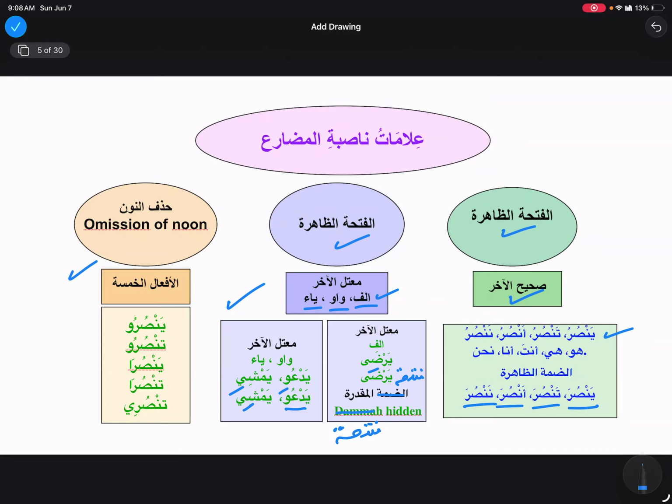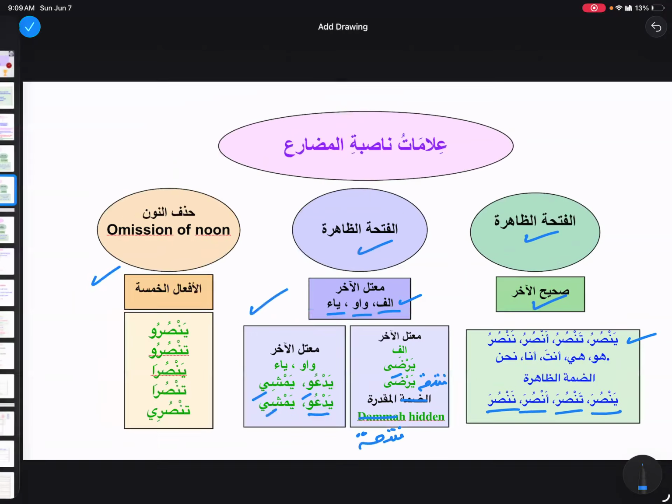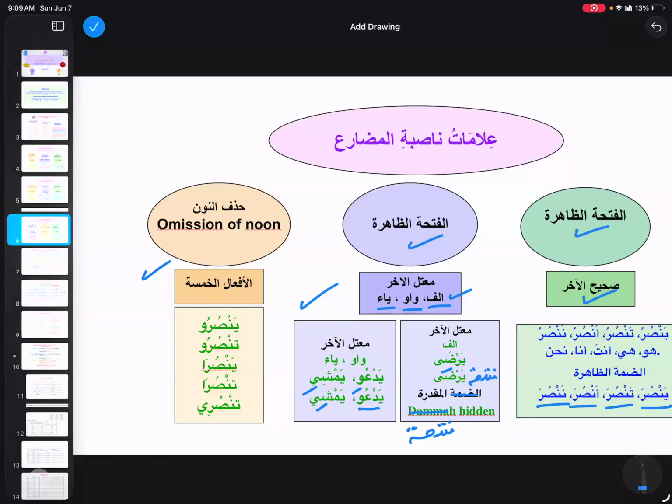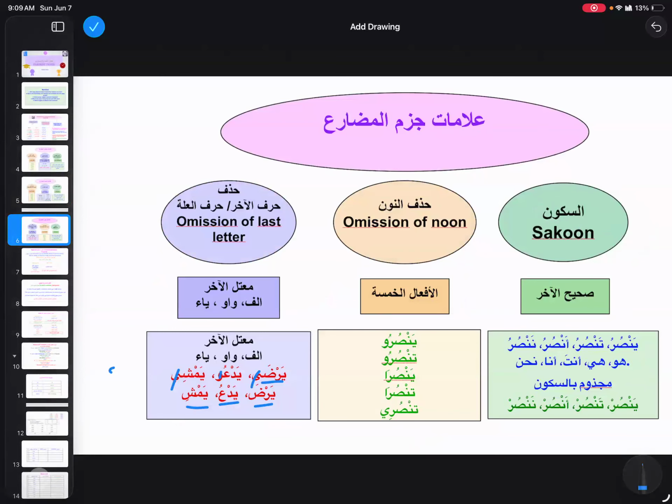So how do we make the afalul khamsa mansoob? By dropping the noon, bihasfi noon. And in the majzoom case, in sahihul akhir, we see the sukoon at the end of the last letter.